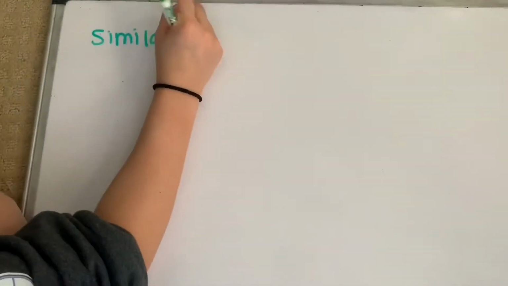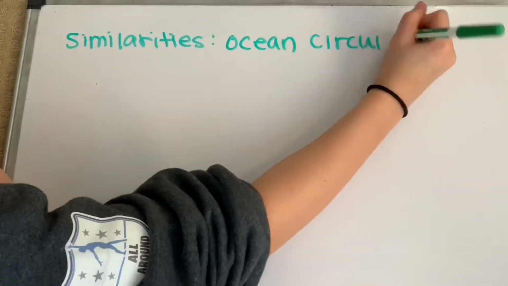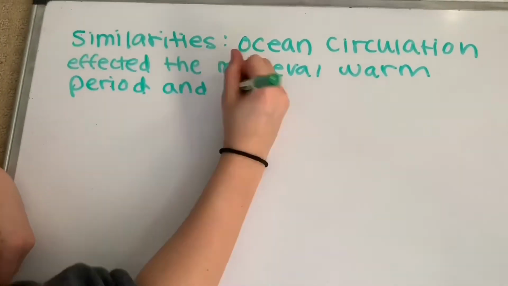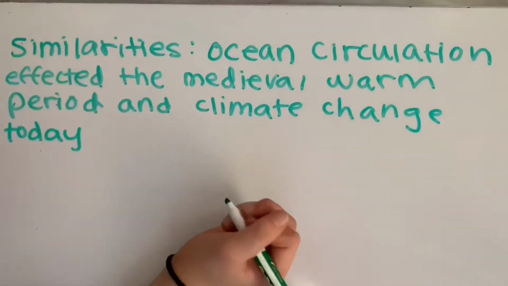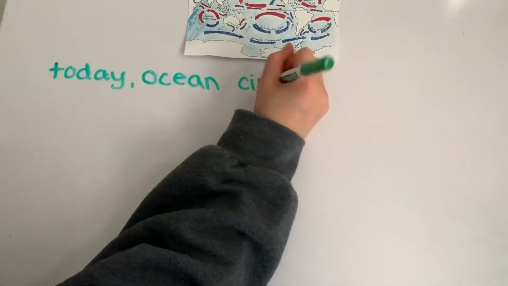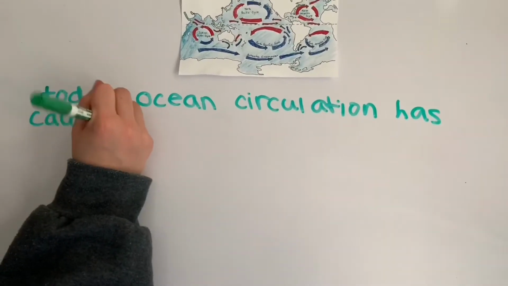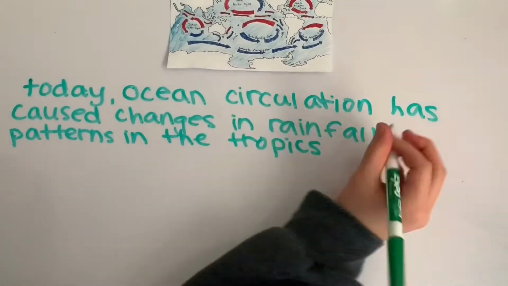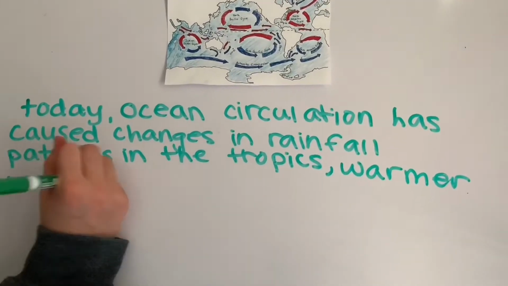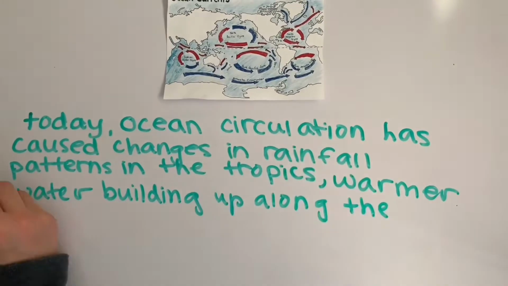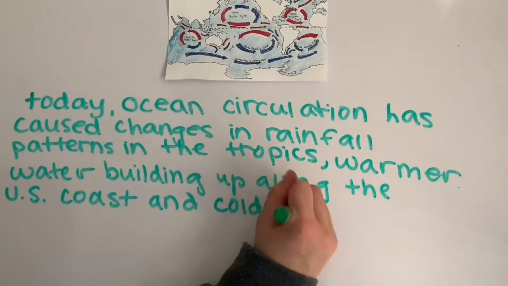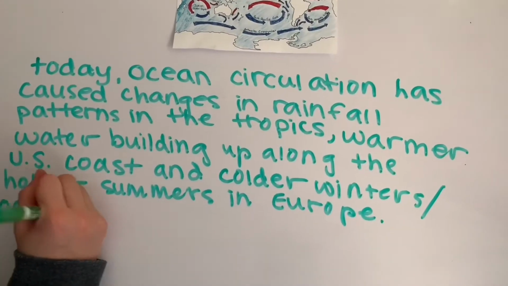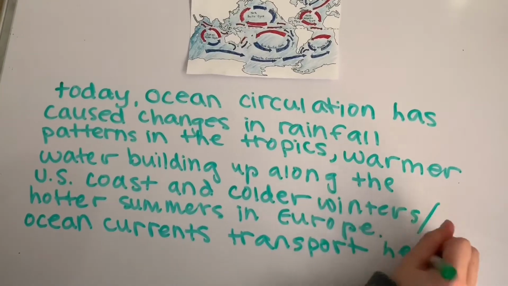Just like ocean circulation affected the medieval warming period, it still continues to change our climate today. Today, our ocean circulation has slowed by about 15%, causing colder winters and hotter summers in Europe, changes in rainfall patterns in the tropics, and warmer water building up along the U.S. coast that can fuel sea level rise and destructive storms. The ocean's currents act like a giant conveyor belt that transports heat from the tropics to the higher latitudes. As warm water from the tropics flows towards the poles in wind-driven currents near the surface, it cools, becoming denser and heavier, and eventually sinks. It then begins to flow back towards the equator in a slow journey deep in the ocean.